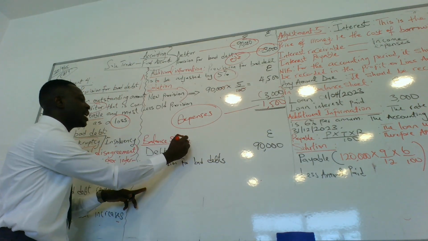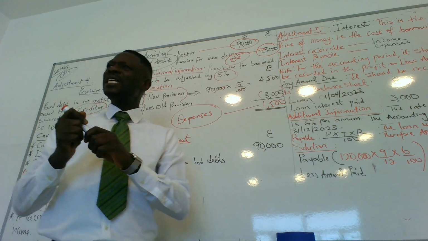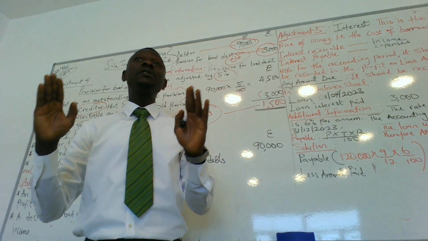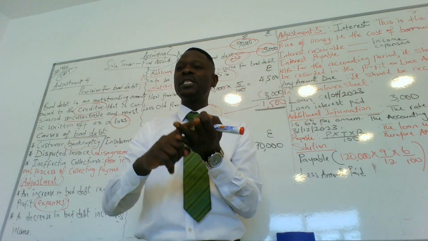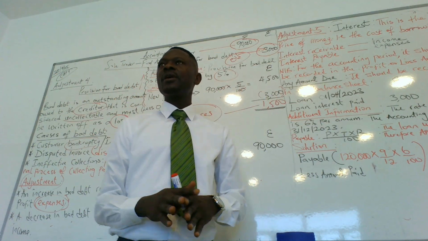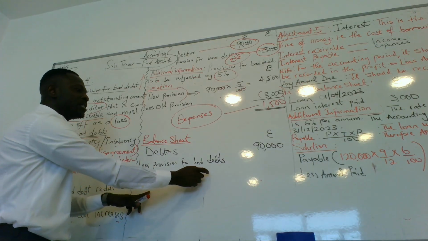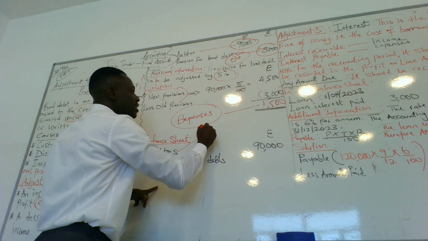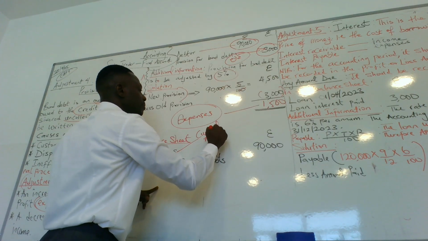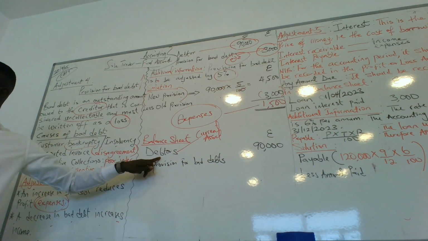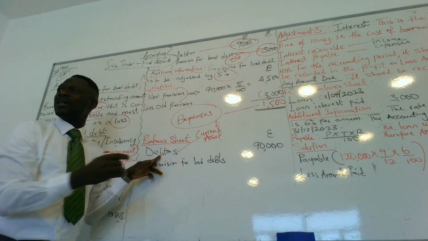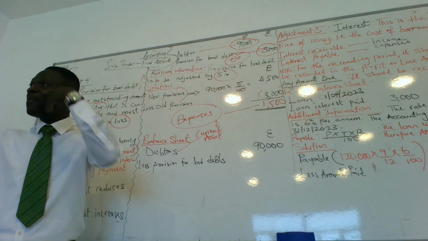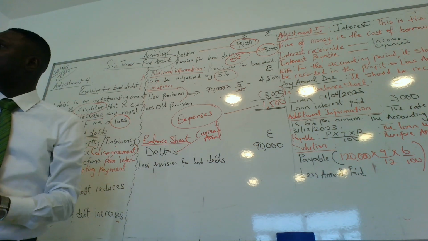Now, we go to our balance sheet. The balance sheet is an account that states the financial position of the business. So in the balance sheet, we have assets, we have liabilities, and we have equity. So here, provision for bad debt is made. So we go back to our assets. This is our current assets. Current assets in the balance sheet include debtors, because this account we are expecting to pay us back. So it's an asset to us. If we are to pay back to someone, that is a liability.